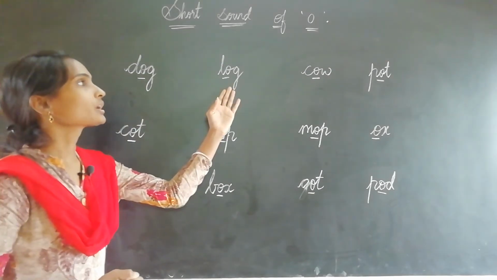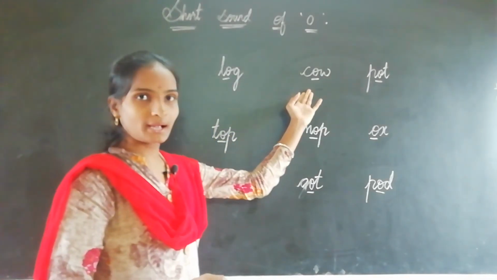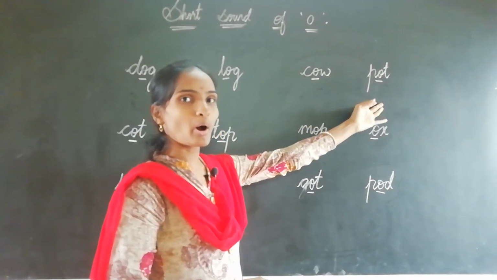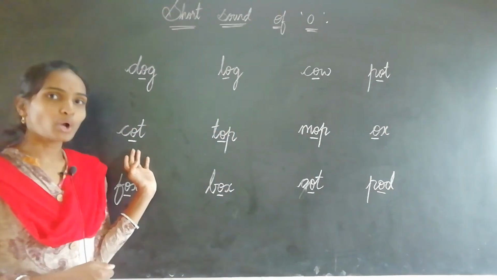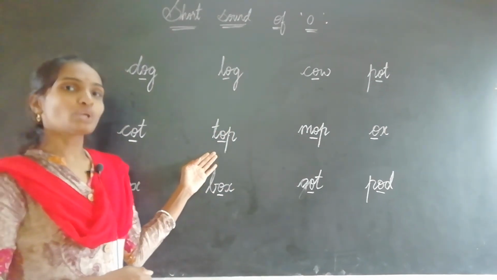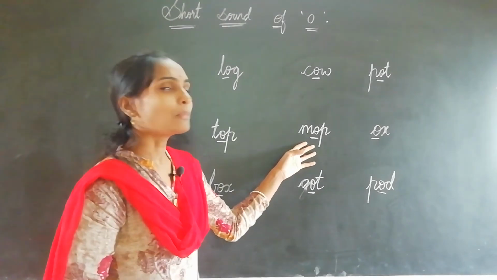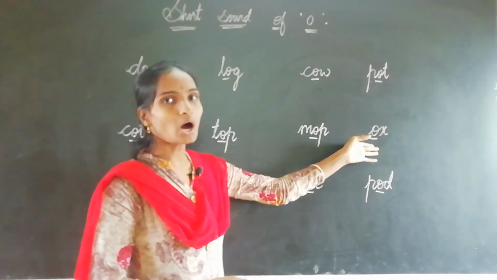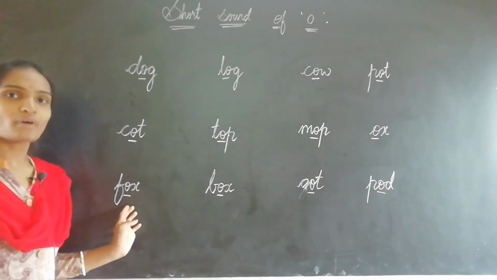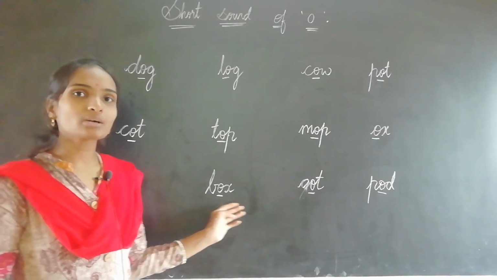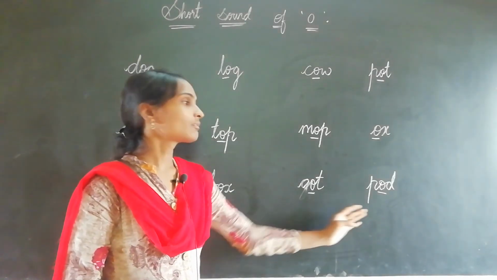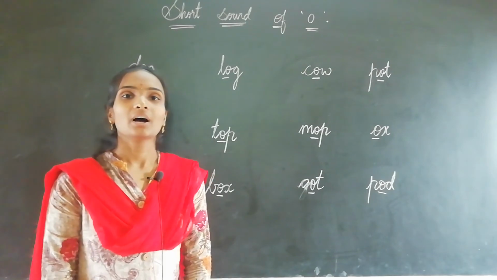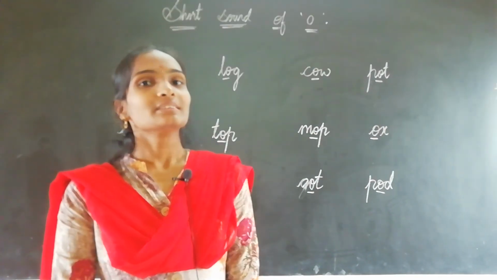Dog, log, cow, pot, cot, top, mop, ox, fox, box, got, pod. Okay children, did you all understand the class?